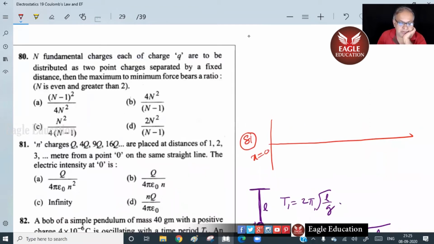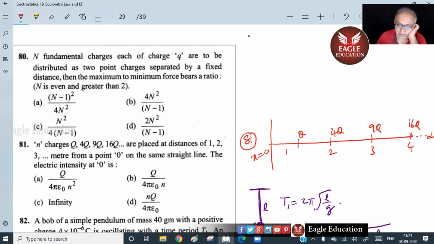We placed what kind of charges? Q at 1, 4Q at 2, right? 9Q at 3, 16Q at 4, up to infinity.